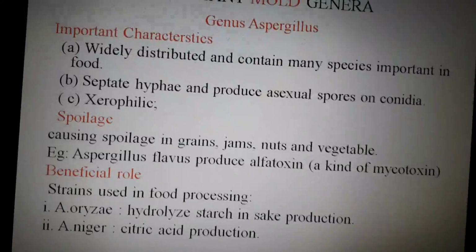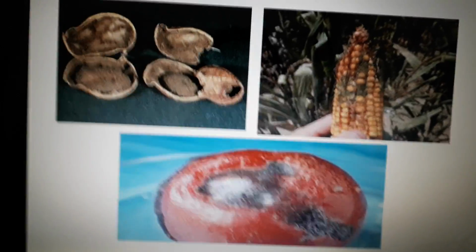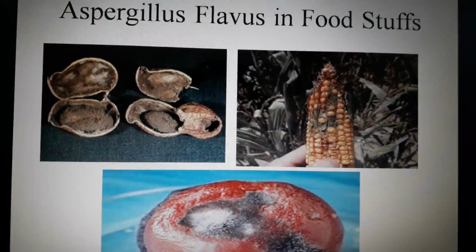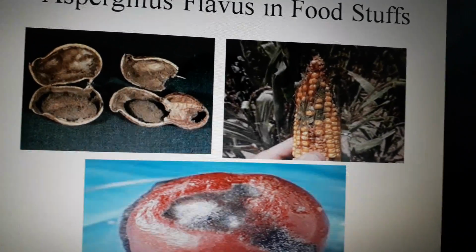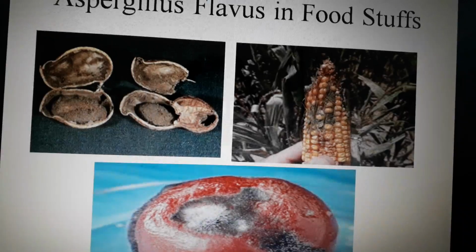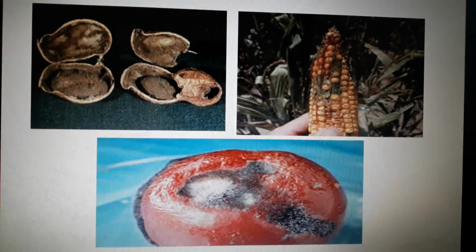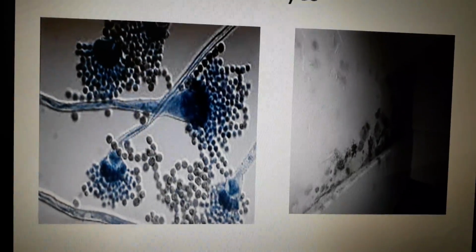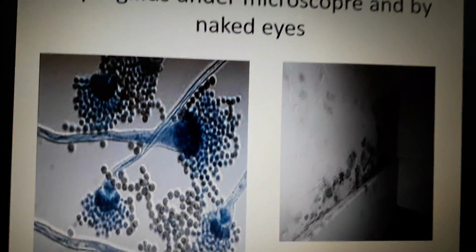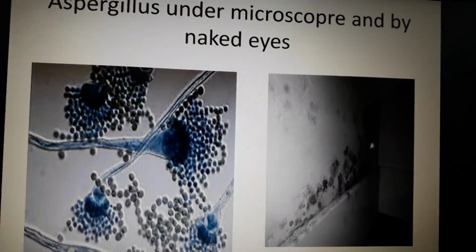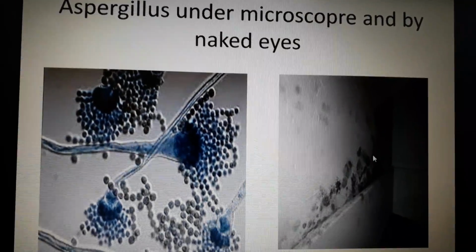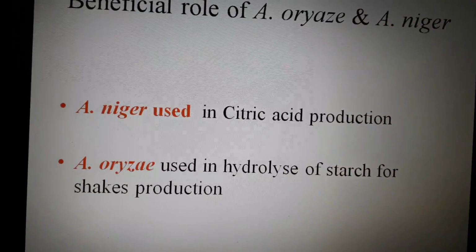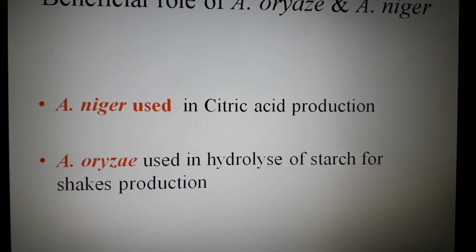So this is Aspergillus. When we are dealing with this Aspergillus, you can see this type of spoilage caused by Aspergillus flavus. As it is responsible for spoilage of nuts, grains and vegetables. This is the Aspergillus flavus which you can see under a microscope, and this organism you can also see with your naked eyes on walls. So this is Aspergillus under a microscope as well as on walls, where you can see it with your naked eyes.